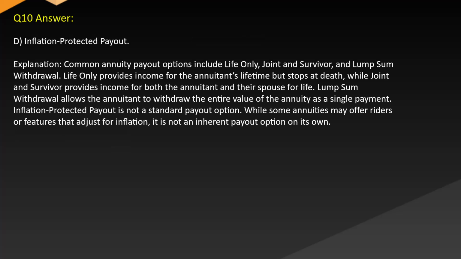Answer: D. Inflation protected payout. Explanation: common annuity payout options include life only, joint and survivor, and lump sum withdrawal. Life only provides income for the annuitant's lifetime but stops at death, while joint and survivor provides income for both the annuitant and their spouse for life. Lump sum withdrawal allows the annuitant to withdraw the entire value of the annuity as a single payment.